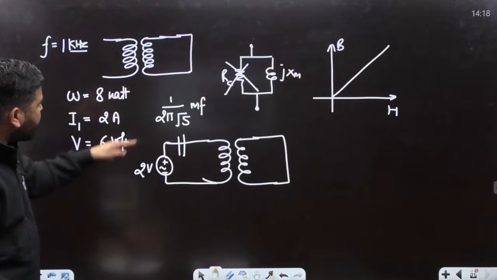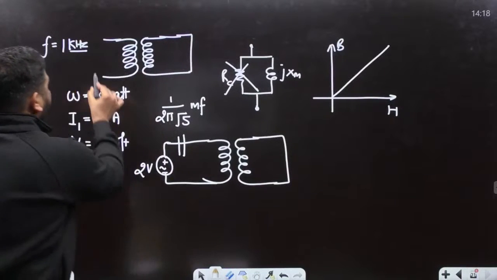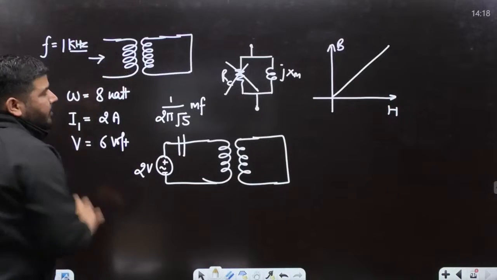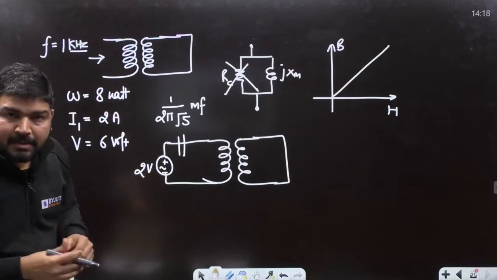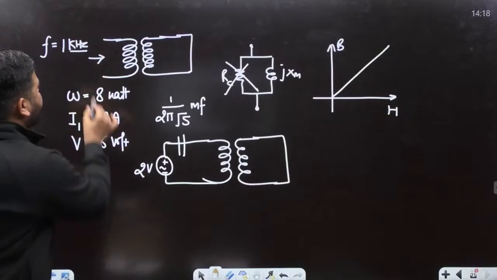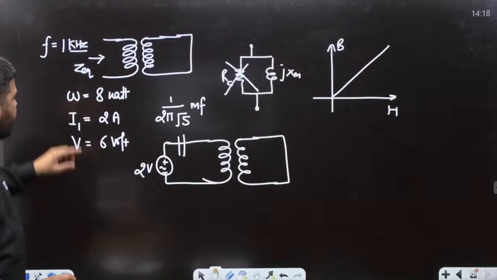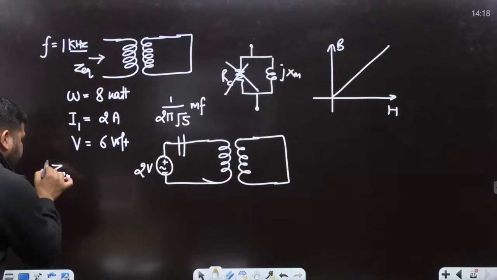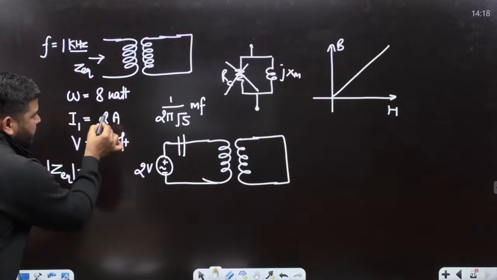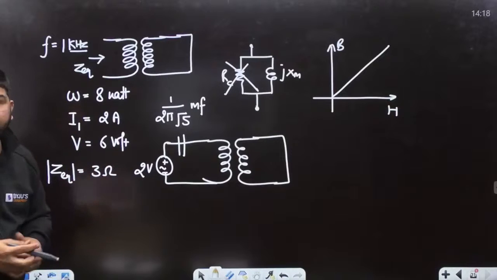First, the short circuit data is given to you. Using that short circuit data, we can calculate the equivalent resistance, or rather the impedance, seen from this side. Now how to calculate the Z equivalent, the impedance seen from this side? Tell me, guys. It will be voltage upon current. So the magnitude of Z equivalent will be 6/2, that is 3 ohm. This is the magnitude of impedance.